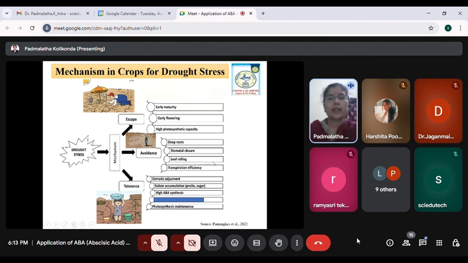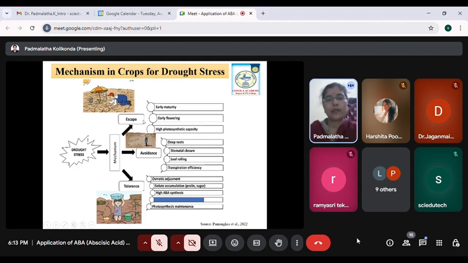Now there are different mechanisms. A plant is very intelligent, as we might not have observed. Suppose if there is any problem, humans tend to decide on what to do, but the plant doesn't do like that. It has its own mechanisms, where it follows three different mechanisms: escape, avoid, and tolerate. So this is seen with respect to different kinds of drought, as I have shown you in the previous slides, the potential different kinds of stresses.